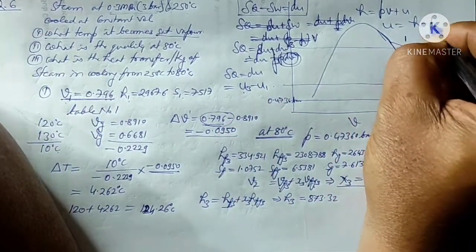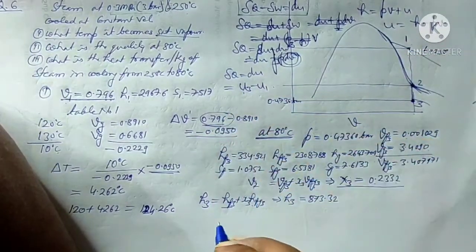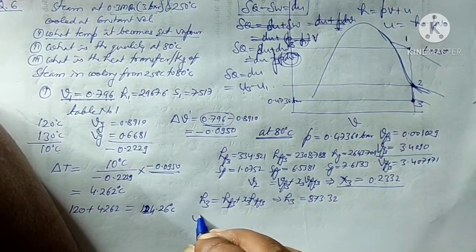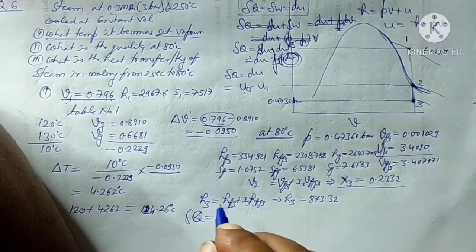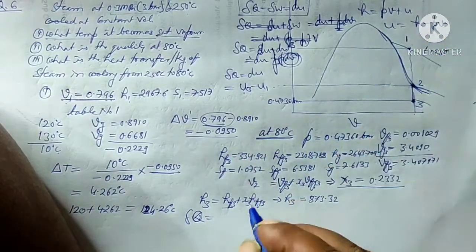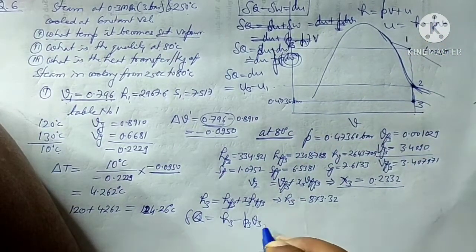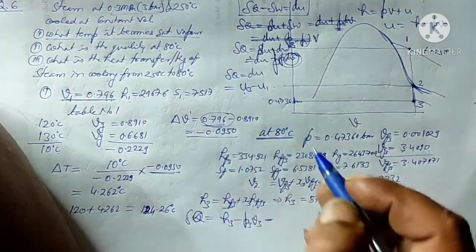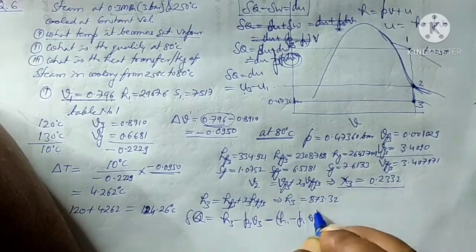And we know that H is equal to PV plus U, or U is equal to H minus PV. Okay, so dq we can write as U3, which is nothing but H3 minus P3 V3, minus U1, that is H1 minus P1 V1.